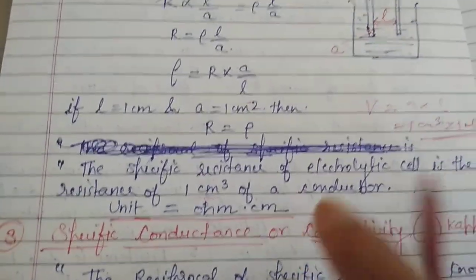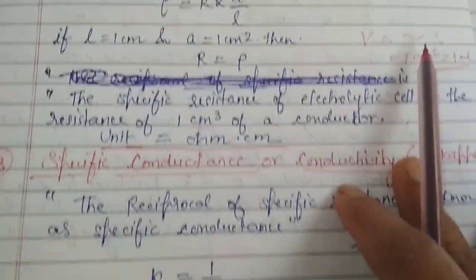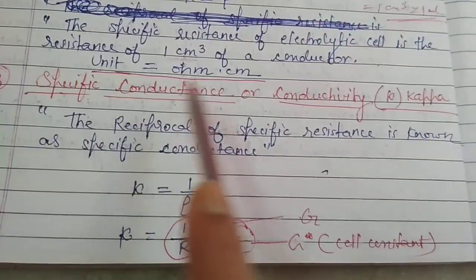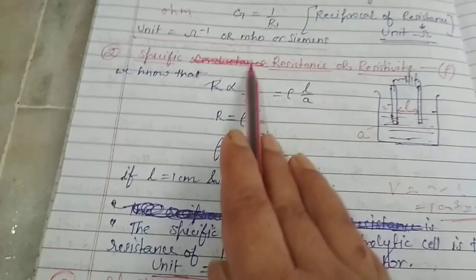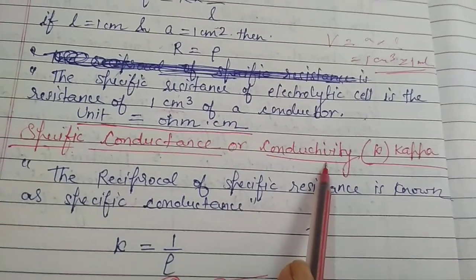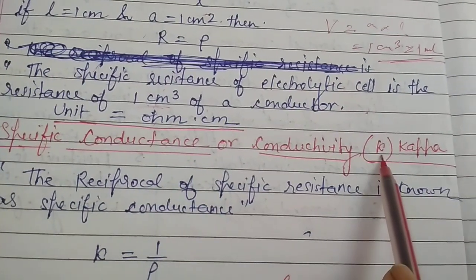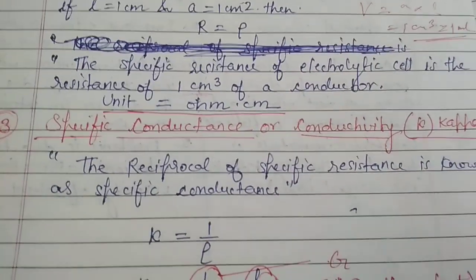Now we have studied the resistance, conductance, specific resistance. Now let's see specific conductance or the conductivity. As the specific resistance is known as the resistivity, in the similar manner the specific conductance is conductivity, and it is denoted by this sign, which seems to be like K, it is known as kappa.